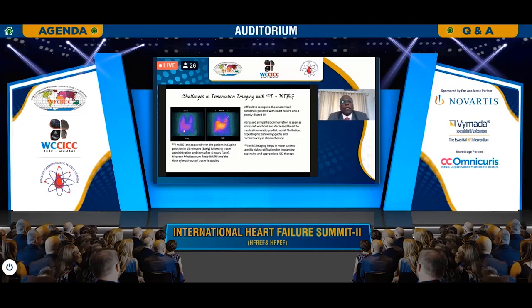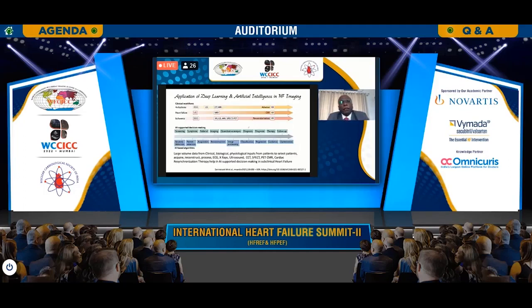The challenge is that in a grossly dilated heart, it is difficult for us to anatomically localize where exactly the borders are. Then there is a lot of data being thrown up. We are not here to challenge which modality is superior, or which is going to be the one single modality, because every modality has its own principle, its own strengths and weaknesses, and also availability in a particular institution. The level of expertise available in a particular institution varies.